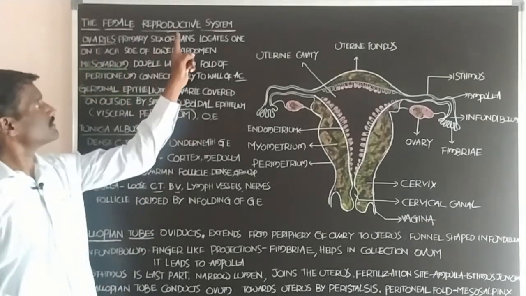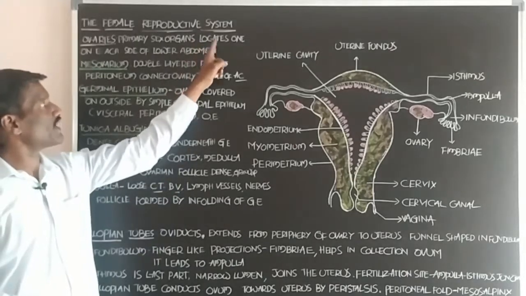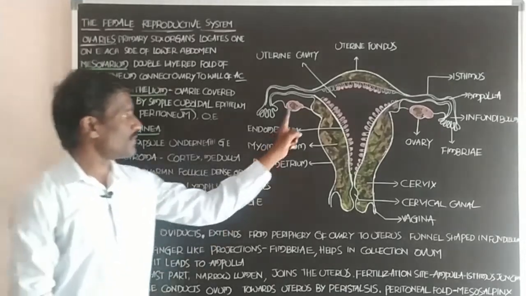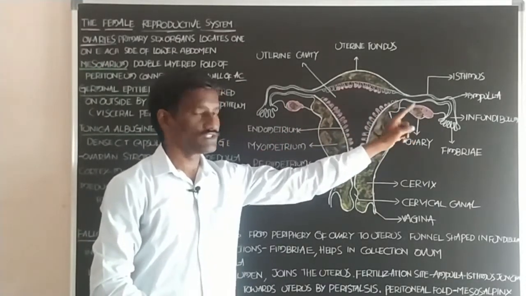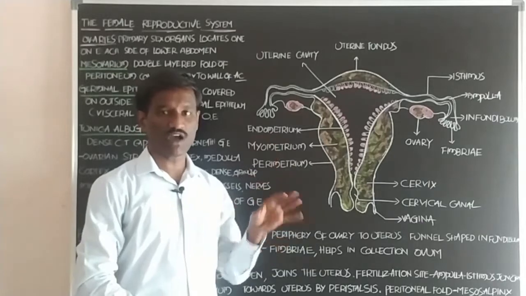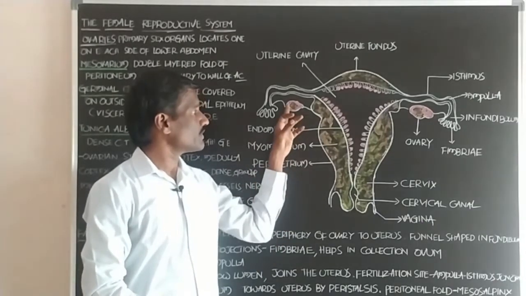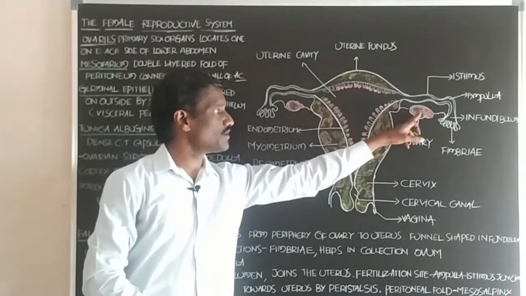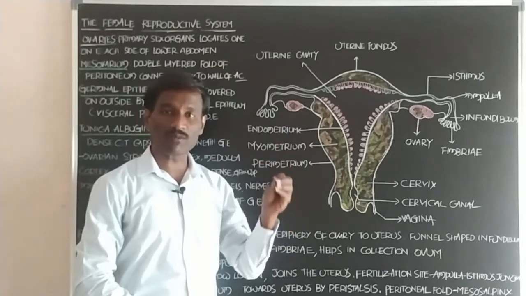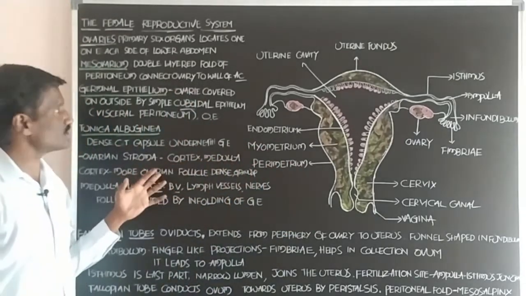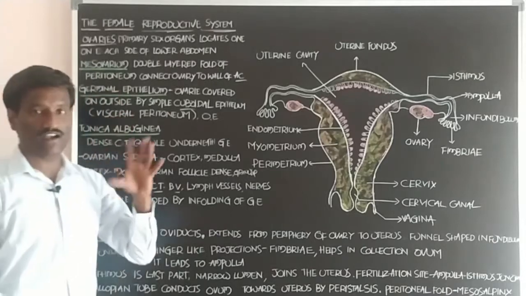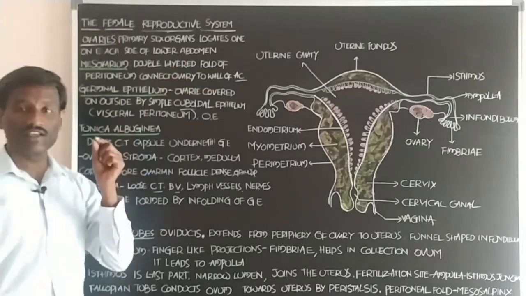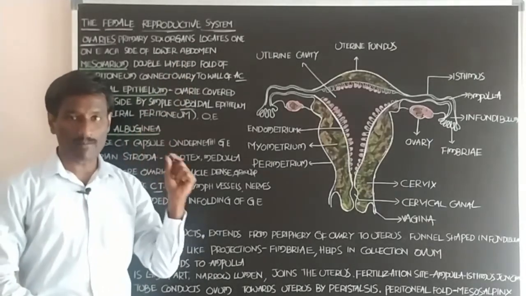Student, ovaries, the primary sex organs, are located one on each side of the lower abdomen. One pair of ovaries produces ova, or the gametes, and estrogen hormone. Each side has one ovary, present on each side of the lower abdomen.